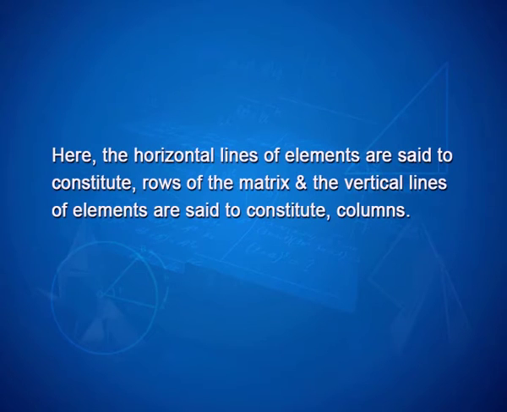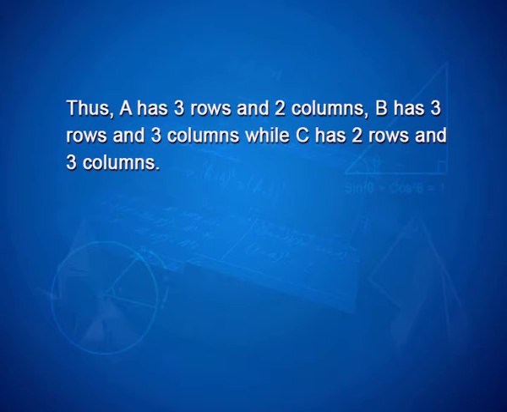Here the horizontal lines of elements are said to constitute rows of the matrix and the vertical lines of elements are said to constitute columns. Thus, matrix A has 3 rows and 2 columns, B has 3 rows and 3 columns, while C has 2 rows and 3 columns.